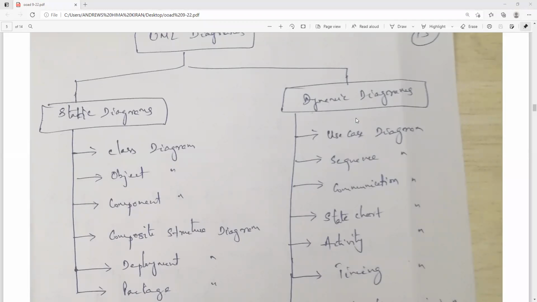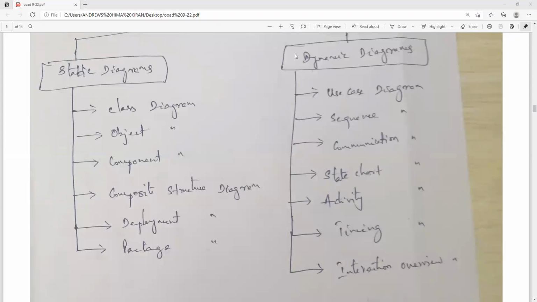And dynamic diagrams are those where, according to the requirements of the user, the client, the developer, the tester, and the DevOps engineer, we can remodel these types of diagrams, which are considered dynamic diagrams. So dynamic diagrams are the use case diagram, sequence, communication, state chart, activity, and timing diagram.